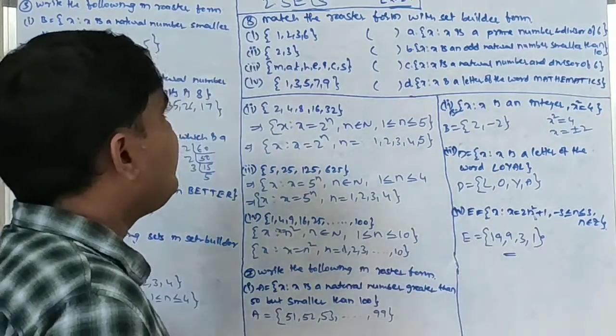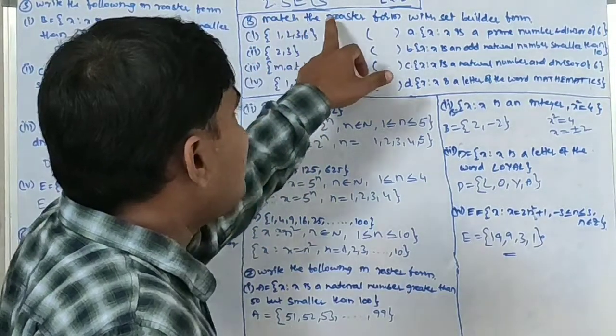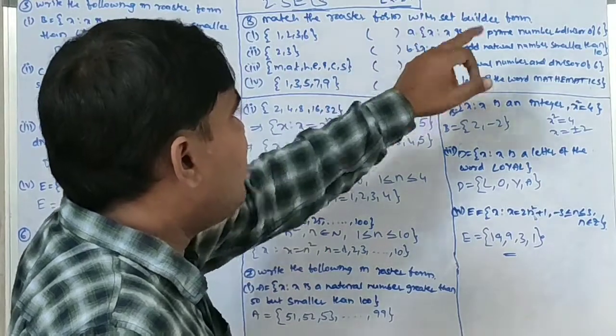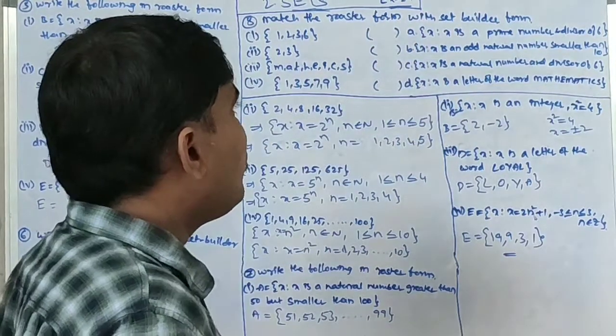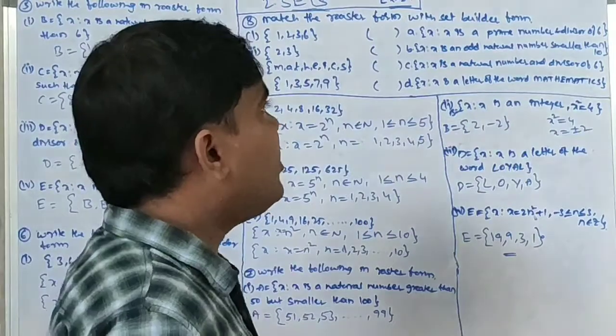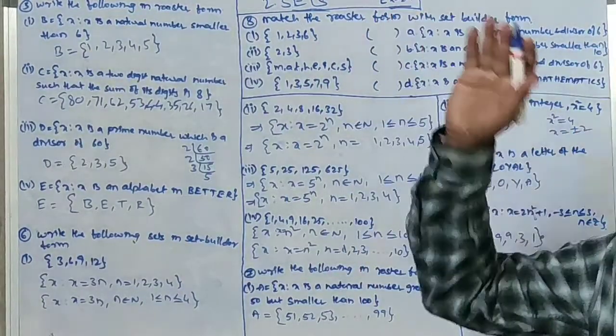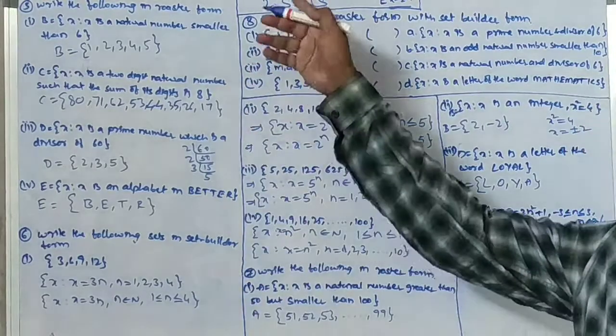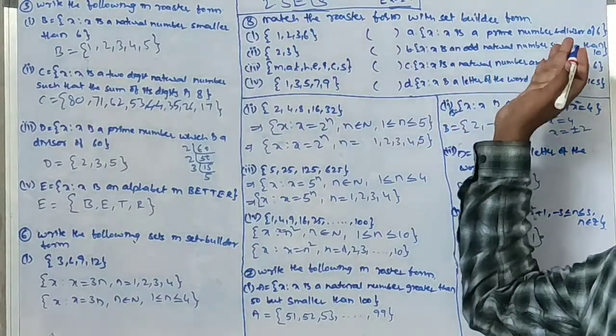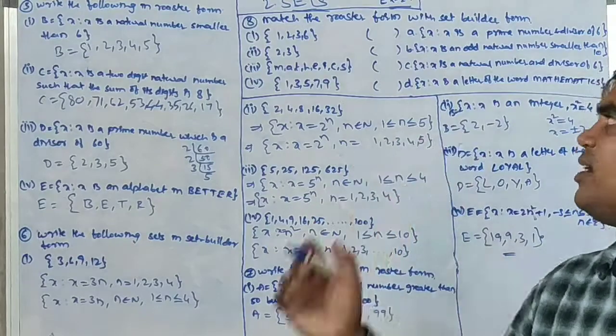Okay. Now, 8th question. Match the roster form with the set builder form. So this roster form I want to match with a set builder form. Simple thing, I want to take the right side to the left side. So these are the elements. Going from set builder form to roster form will be easier than that.